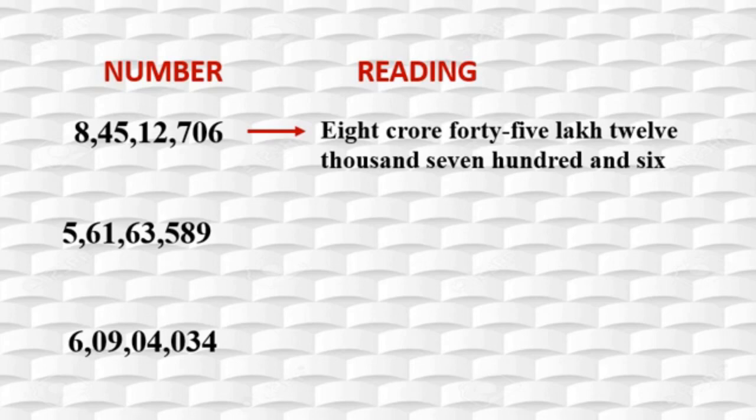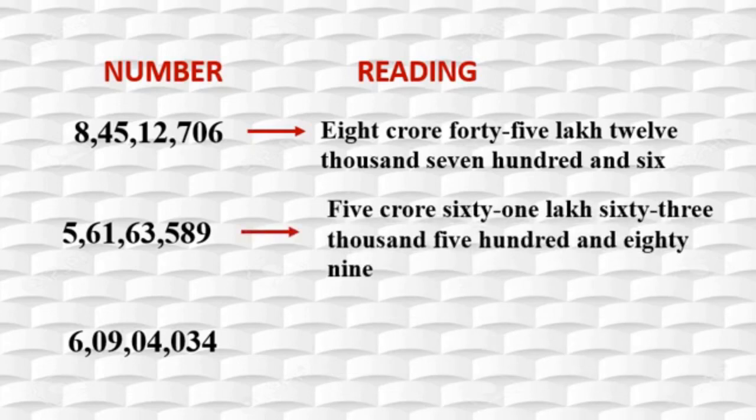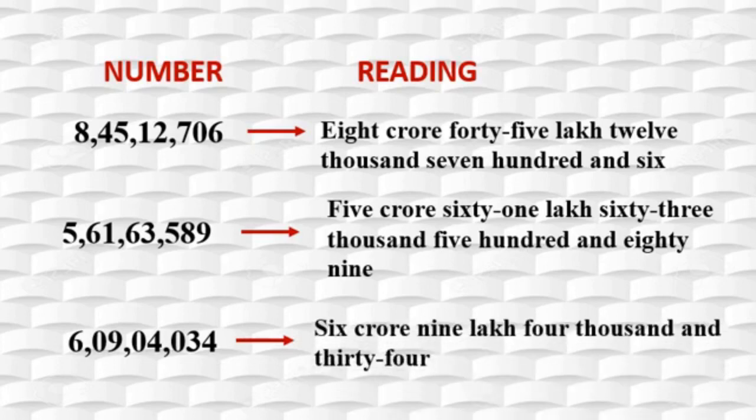Can you read the second one? See the commas and make the groups. That is 5 crore, correct? 61 lakhs 63,589. The last one is 6 crores 9 lakhs 4,034. Isn't it? Because zeros are there. Got this, children?